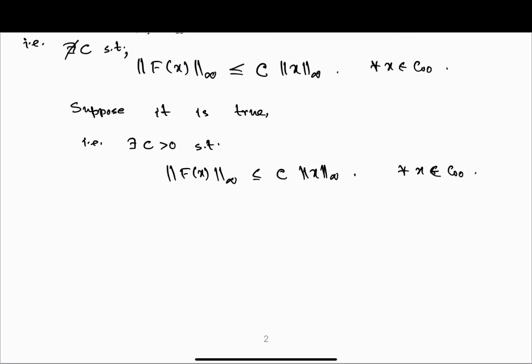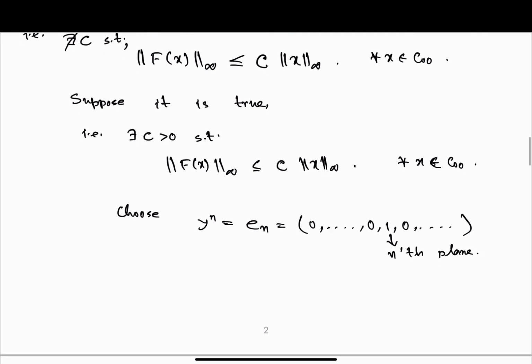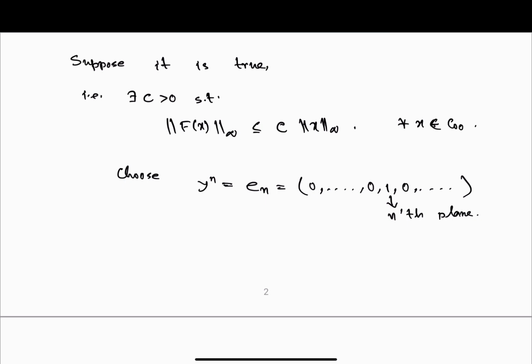Choose the sequence y_n to be e_n, which is 0, 0, 0, ..., 1, 0, 0, 0 with the 1 at the nth place. Note that these are non-zero at only one place, so they are in c00.